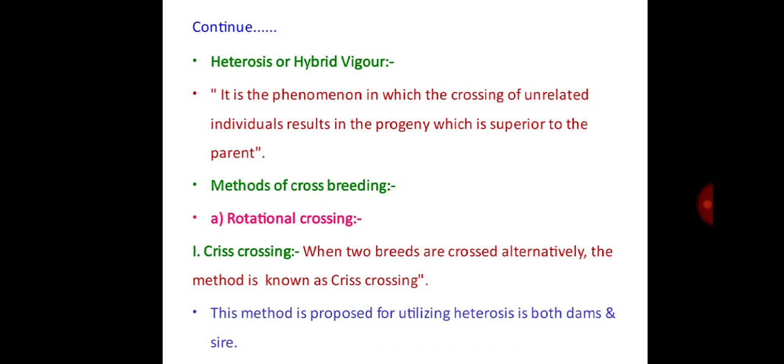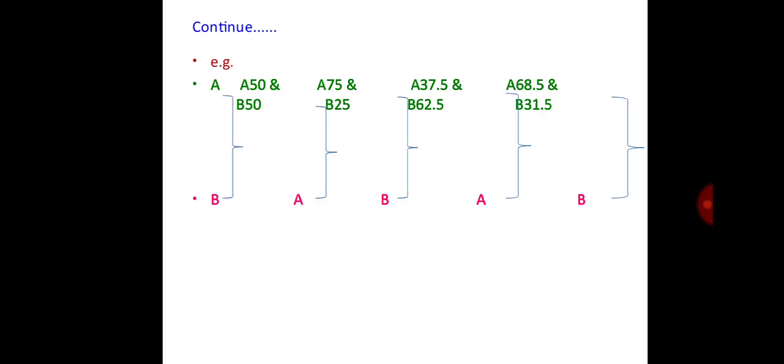Then heterosis or hybrid vigour. It is the phenomenon in which the crossing of unrelated individuals results in progeny which is superior to the parents, called heterosis or hybrid vigour. Methods of crossbreeding. Rotational crossing. First, criss crossing. When two breeds are crossed alternately, the method is known as criss crossing. This method is proposed for utilizing heterosis in both dams and sire. Here, two breeds are crossed alternately. That is, A crossed with B, then F1 is again crossed with A, then F2 crossed with B.